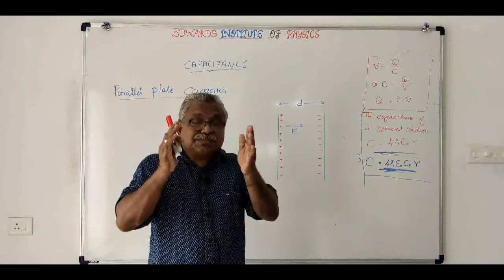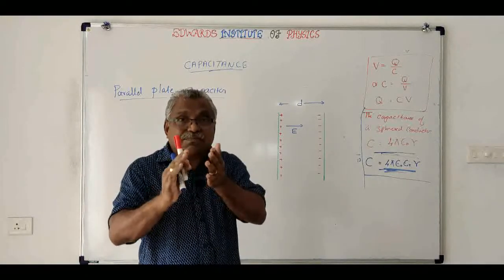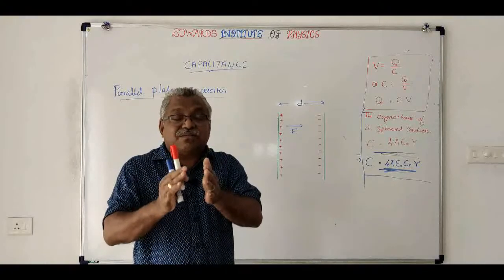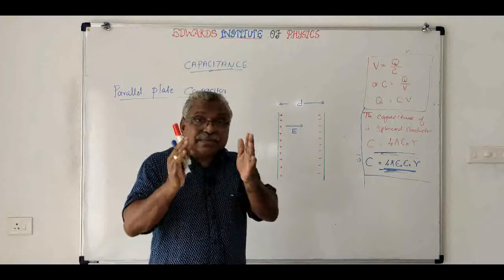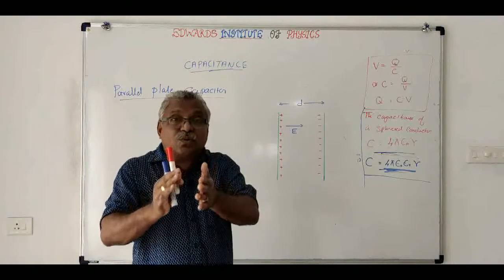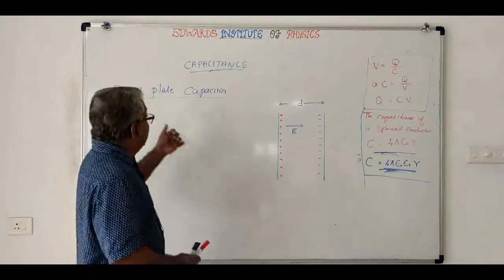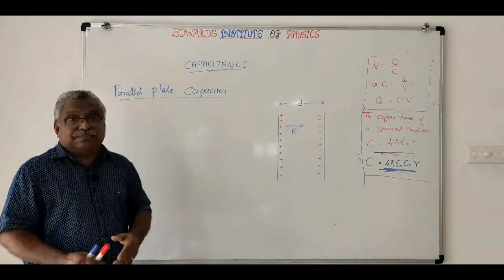These are specially designed conductors, designed in a typical way, which form the capacitors. So capacitors are conductors designed to hold more charge. One type of capacitor is called the parallel plate capacitor.